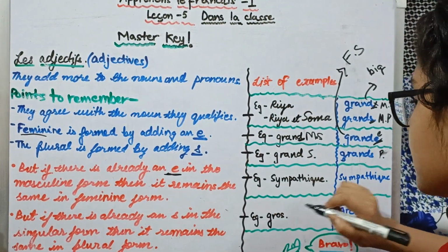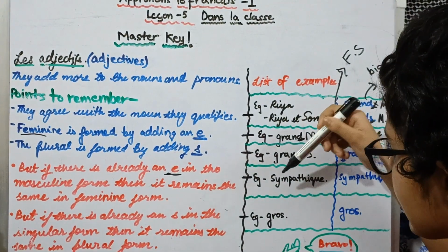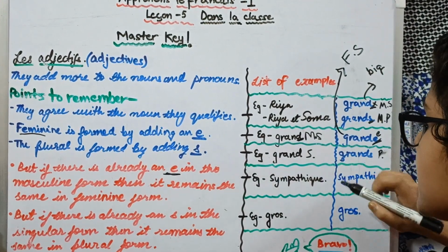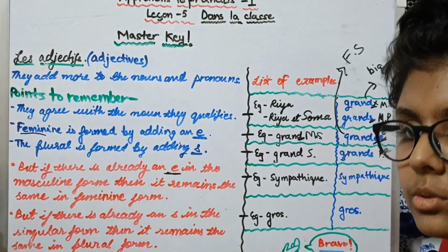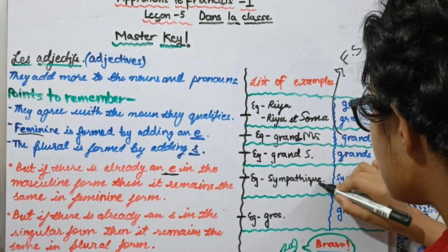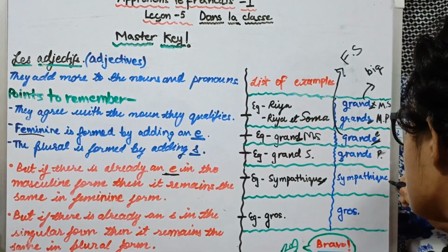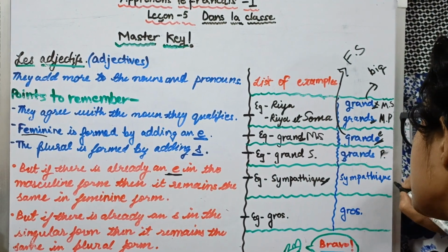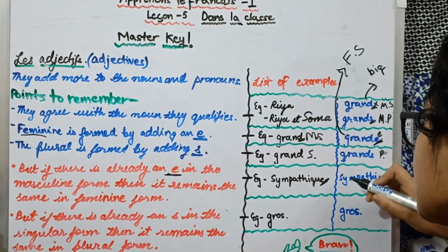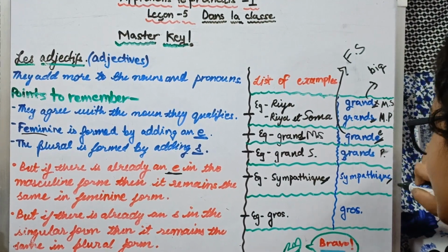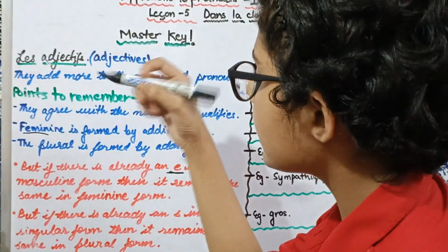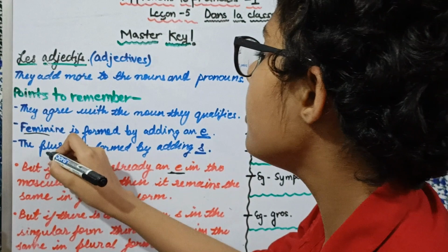For example, the example given to us is sympathique, which means sympathetic, or it can also be used for kind. In the masculine singular form we have an E here, and in the feminine form it already has an E, so it will remain the same: sympathique. Now let us go on to the exception for the plural form.